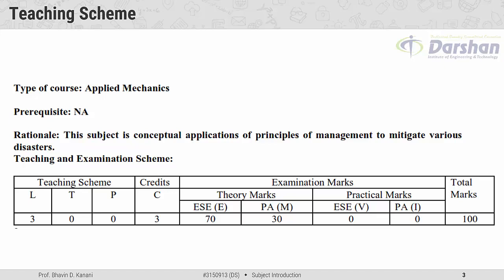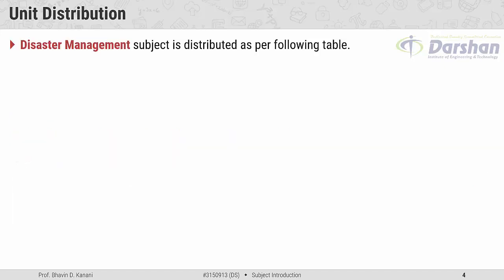As previously said, this subject has no practical or tutorial component. So in this subject, practical marks are 0. So this subject has a total of 100 marks, 70 marks based on the end semester university theoretical exam and 30 marks based on the internal mid semester institute level theoretical exam.